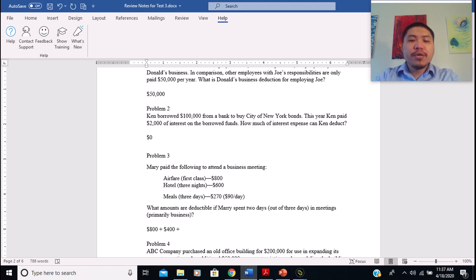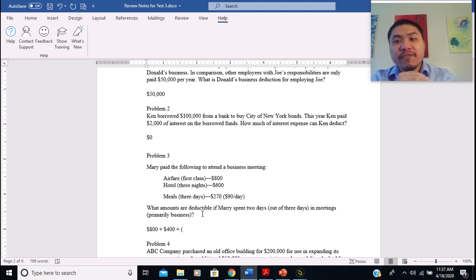In terms of meals, only business meals are deductible. In this case, she spent 2 days out of 3 days doing business, so only the meal expense of 2 days is deductible. 2 over 3 times 270 is $180.